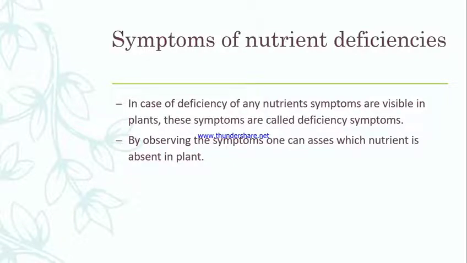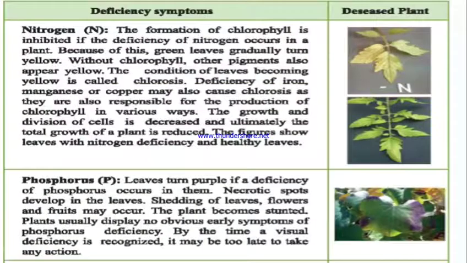So by observing these symptoms, the farmers or the responsible person can assess which nutrient is absent in plants, so they can apply that specific nutrient. Here they are given the deficiency symptom and the plant picture.